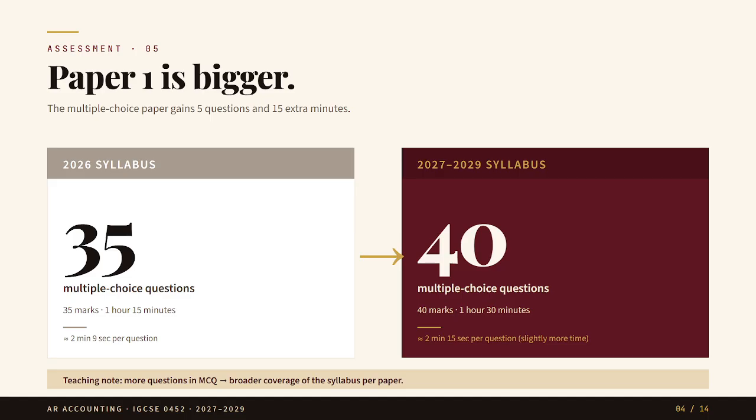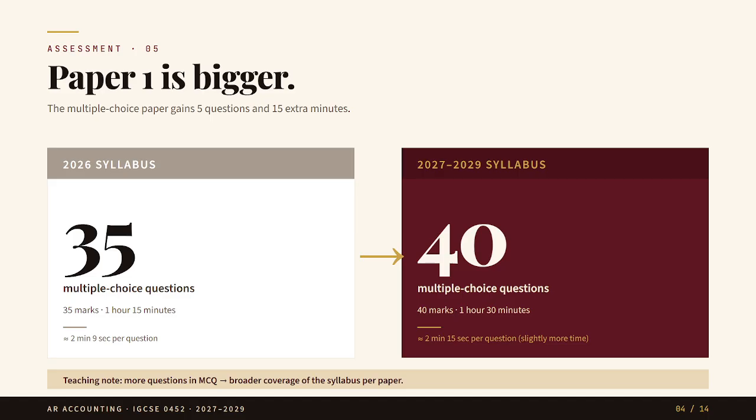Now let's talk about the first major exam change, paper 1. In the 2026 syllabus, paper 1 had 35 multiple choice questions. It was 35 marks and students had 1 hour 15 minutes. From 2027 onward, paper 1 will have 40 multiple choice questions. It will be 40 marks and students will get 1 hour 30 minutes. So, Cambridge has added 5 more questions and 15 more minutes.